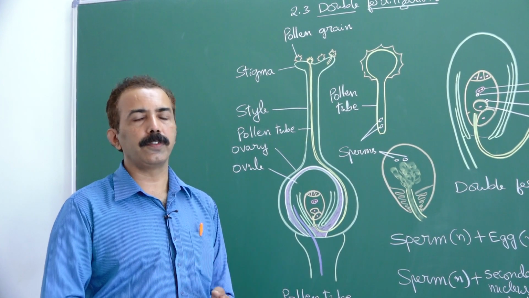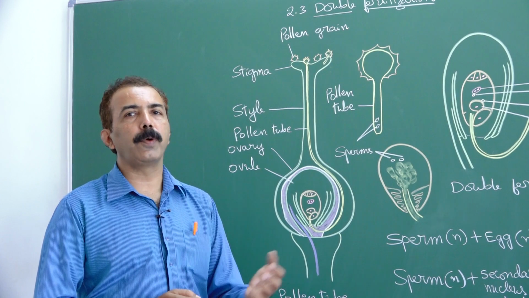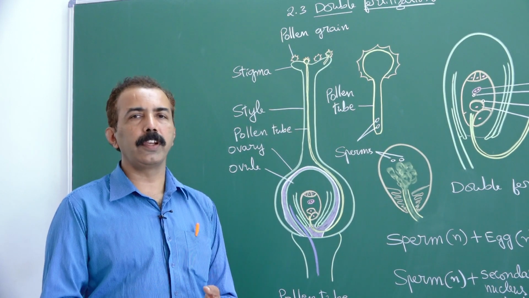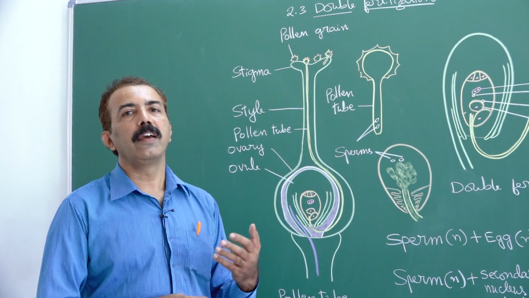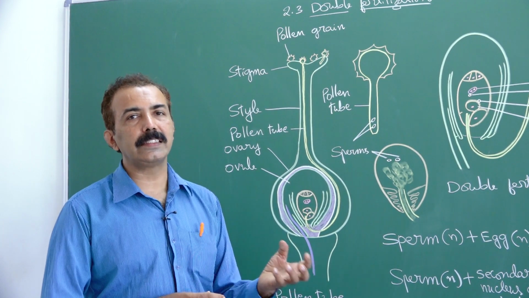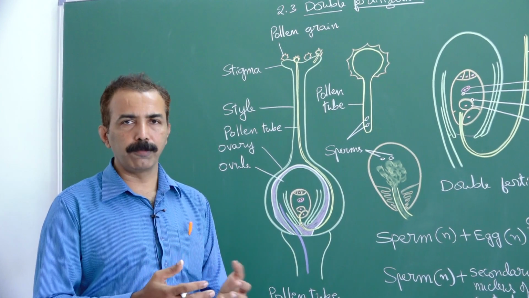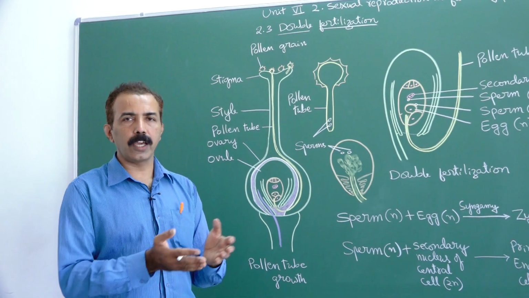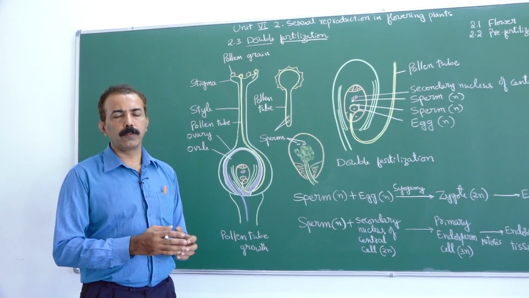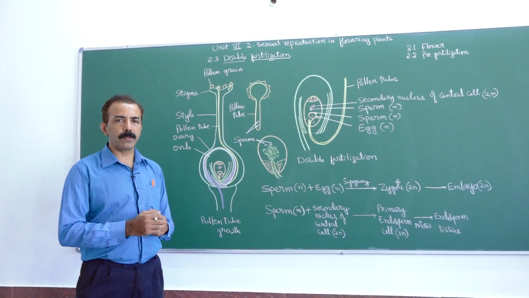In the previous video, you have seen various kinds of pollination, self-pollination, cross-pollination, various terms under each type. Like under self-pollination, cleistogamy, chasmogamy, followed by geitonogamy, xenogamy.